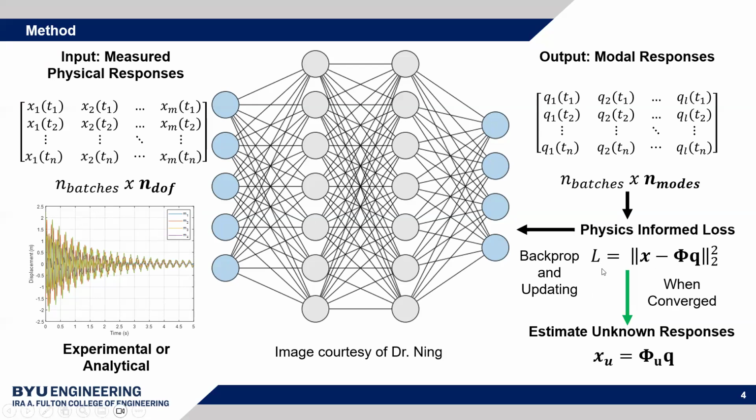So you calculate the loss L, then you backprop it to get the gradient with respect to the weights, and update those weights until they converge, along with the biases and all the parameters. And then you estimate the unknown responses using your Qs and some set of mode shapes at the unknown DOFs, where you would know these mode shapes from a model.